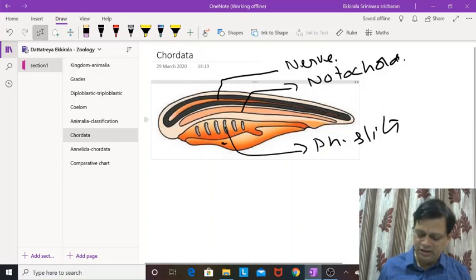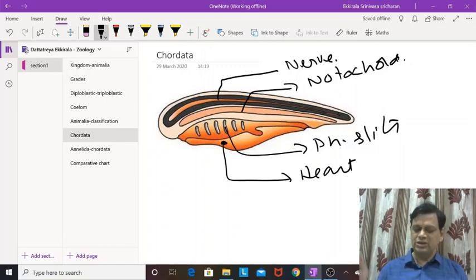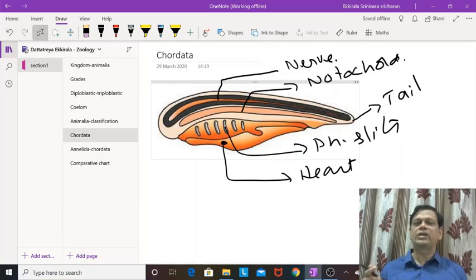And here there will be the heart on the ventral side. So the typical chordate even has a post-anal tail. There will be a tail present after the anus region. So that is called the post-anal tail, right?